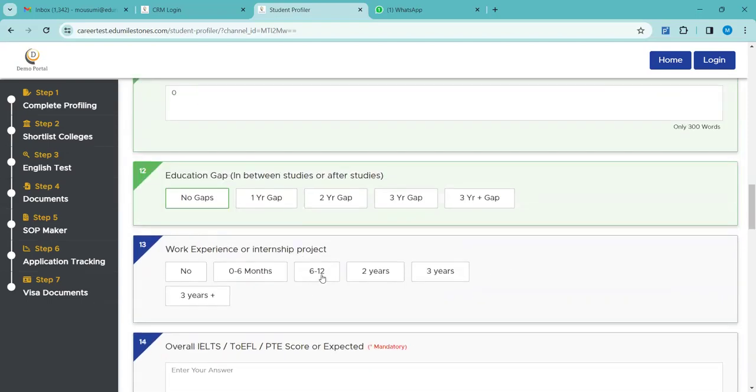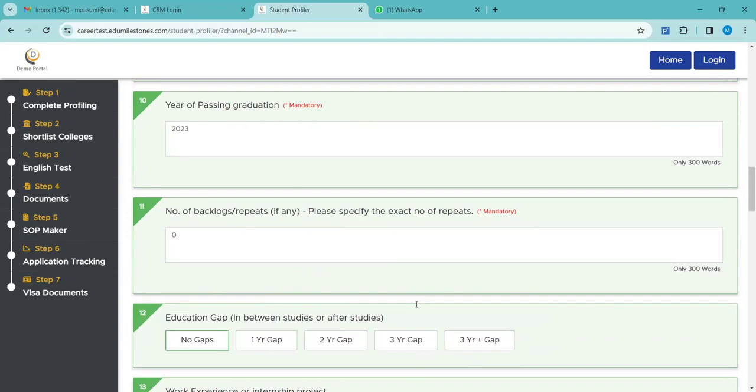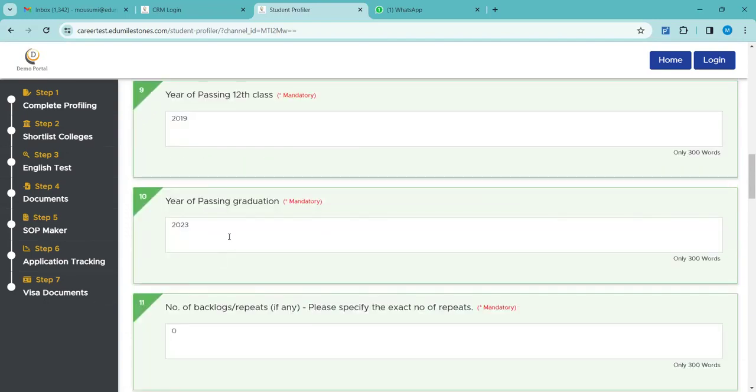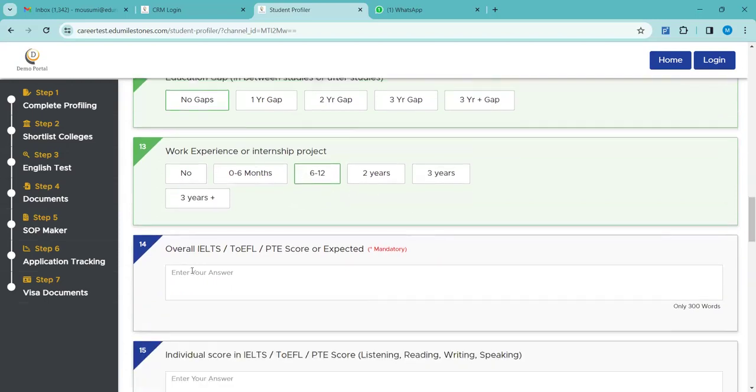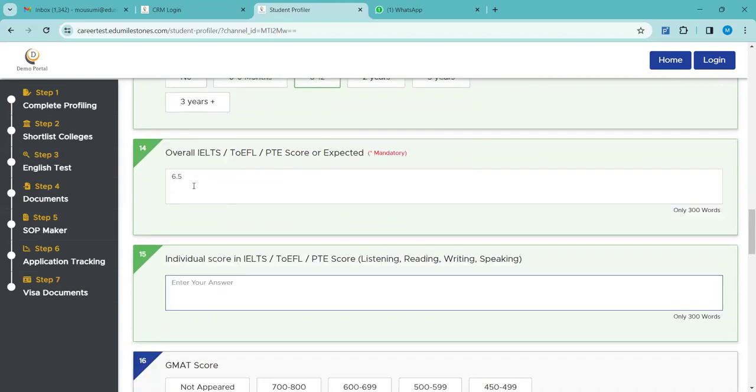Work experience, let me consider 6 to 12 months, because here the year of passing graduation is 2023. So I'm just considering 6 to 12. Overall IELTS or TOEFL: let me consider 6.5, which is the basic requirement for IELTS. Individual scores: listening, for example, 6.5, reading 6, writing 6.5, speaking 6.5.